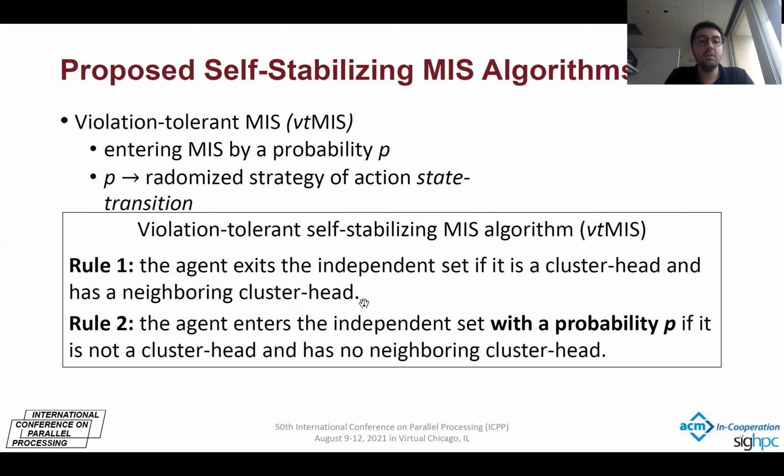As you see in this picture, the violation-tolerant self-stabilizing MIS algorithm has two rules. The first rule is the same as the basic algorithm. The difference in the second rule is that the agent enters the independent set with the probability P, which I defined earlier.